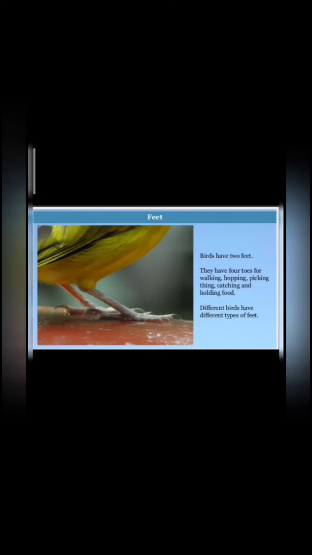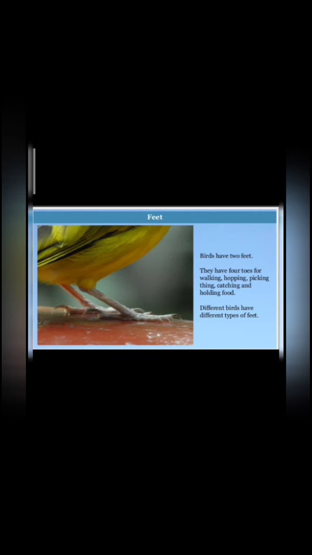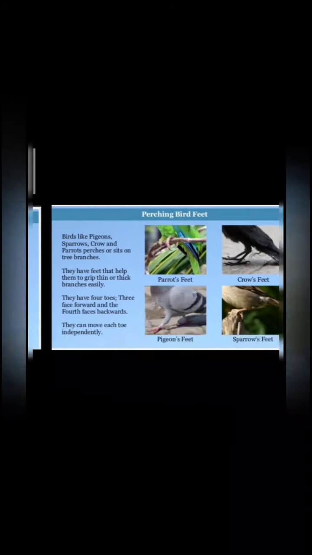Now it's time for the discussion of feet. Birds have 2 feet. They have 4 toes. They have 4 toes for walking, hopping, picking things, catching and holding food. Different birds have different types of food.